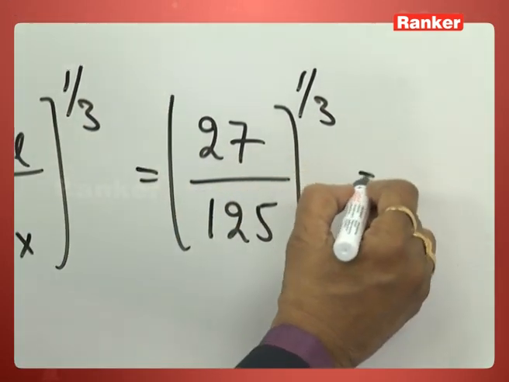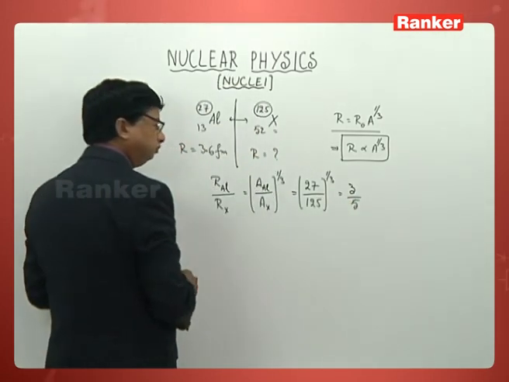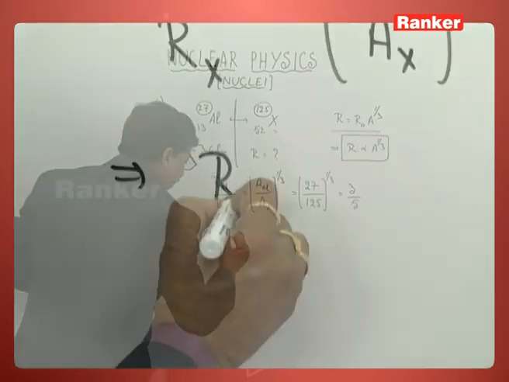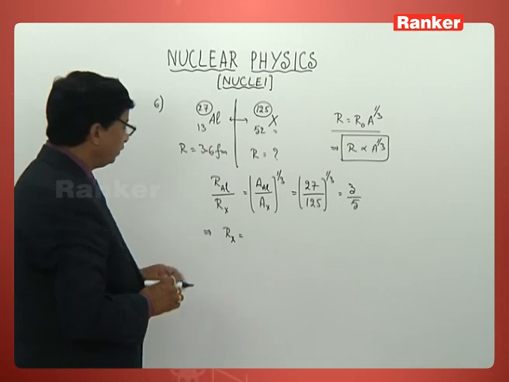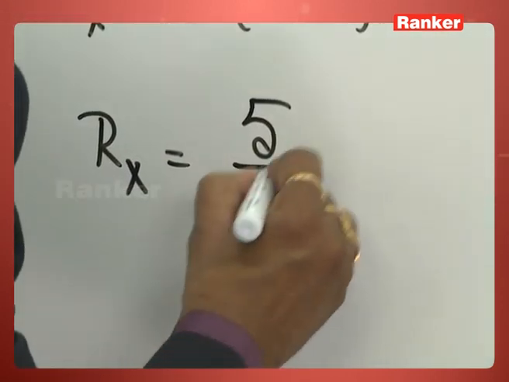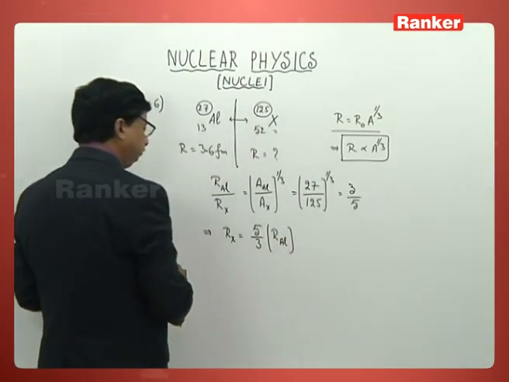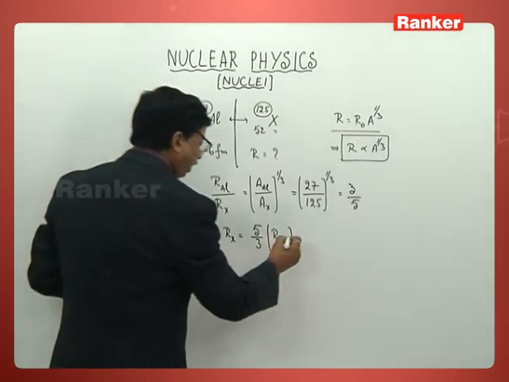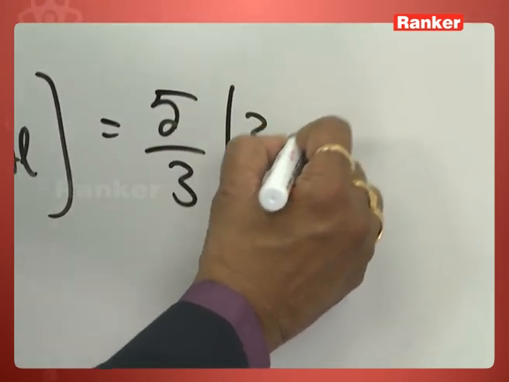Cube root of 27 is 3 and of 125 is 5. What is he asking? The radius of that nucleus which has been given as X. So Rx is going to be 5 by 3 times the radius of the aluminium nucleus. What has been given as the radius of aluminium, you all know that. So it is 5 by 3 times 3.6 Fermi.